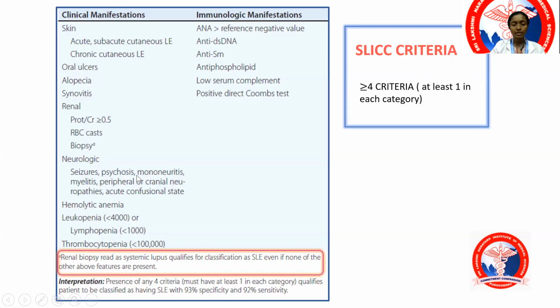We already discussed anti-ribosomal P as well as anti-neuronal antibodies are associated with CNS lupus. Then mononeuritis multiplex, myelitis, peripheral neuropathy or cranial neuropathy, acute confusional state, all of this can come under the neurological manifestations of SLE. Then hemolytic anemia, leukopenia, especially lymphopenia, and thrombocytopenia, all of these come under the clinical manifestations. Now, even if none of the above features are present, just a renal biopsy suggestive of lupus nephritis will be a definite diagnosis of SLE.